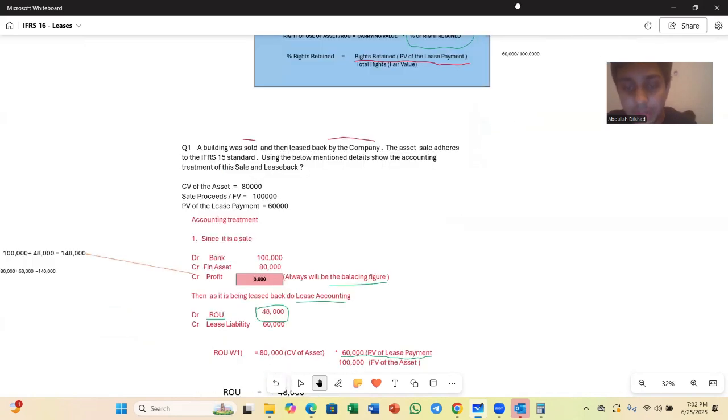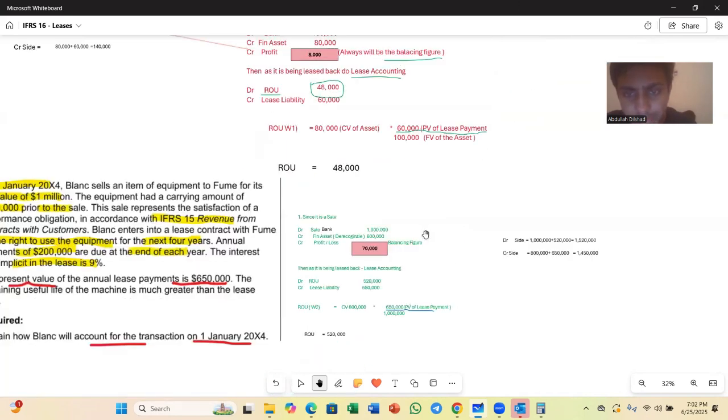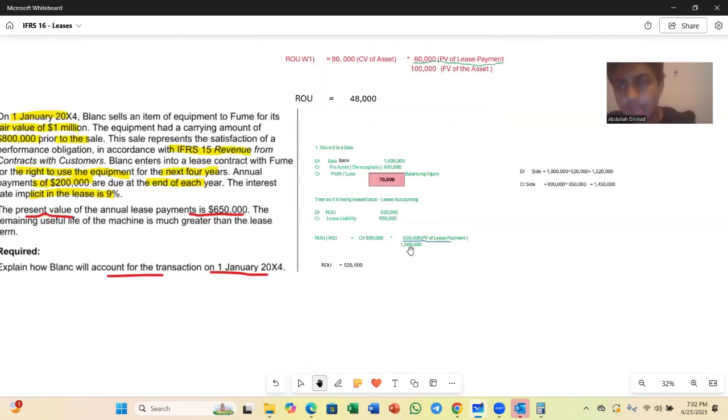The same thing happens here also. I sold this asset for 1 million and I received cash of 1 million. But what am I doing? I'm leasing it back, which means I am paying 650,000 as lease payments each and every year for the next 4 years and using that asset.